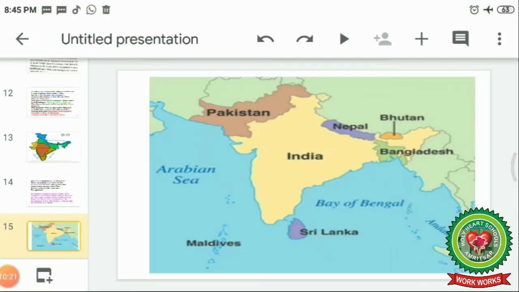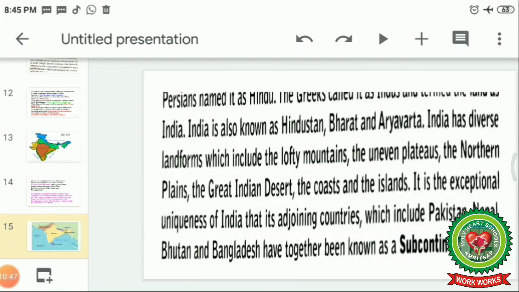Now here you can see India in the center and all our neighboring countries. In the west we have Pakistan. In the north we have Nepal and Bhutan, two neighboring countries. In the east we have Bangladesh and Myanmar. And in the south we have the island country Sri Lanka, and on both sides we have the Andaman and Nicobar Islands in the east and the Maldives in the west.